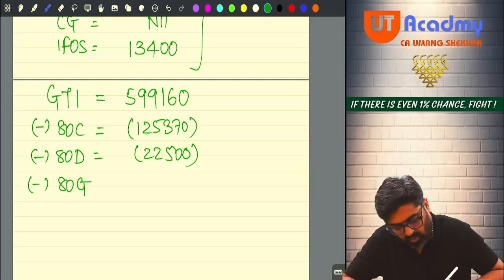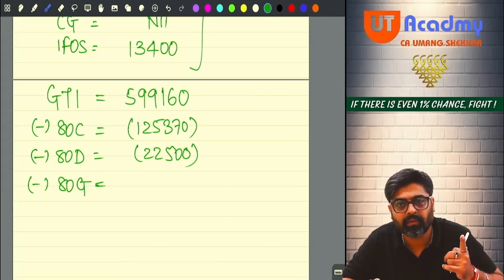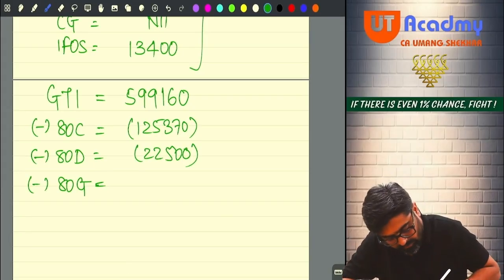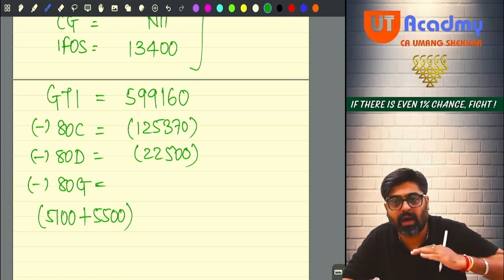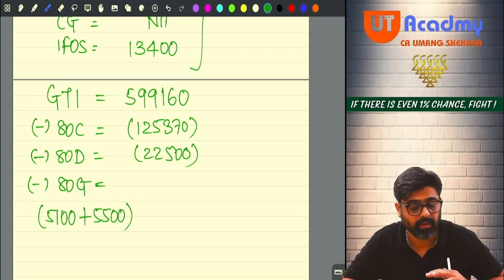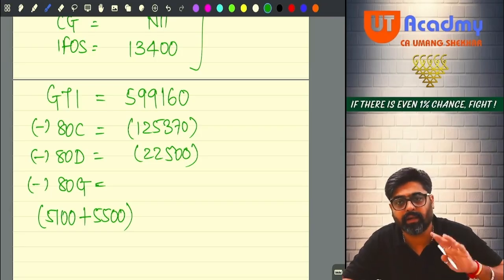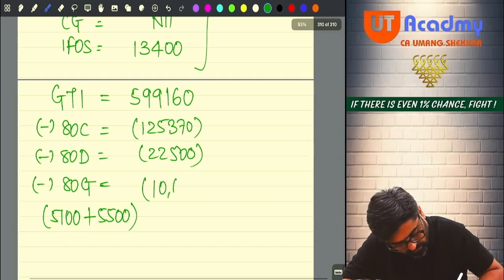Got it? So under 80G, how are the calculations made? Did you understand, everyone? So 80G, 5,100 from category A and 5,500. This is half of 11,000 which was qualifying under 80G, category D. So this will be 10,600.